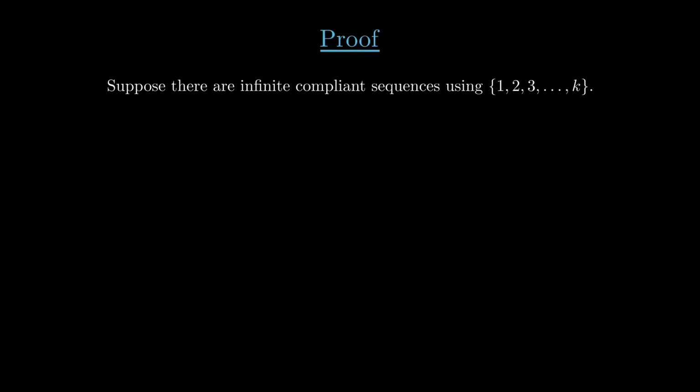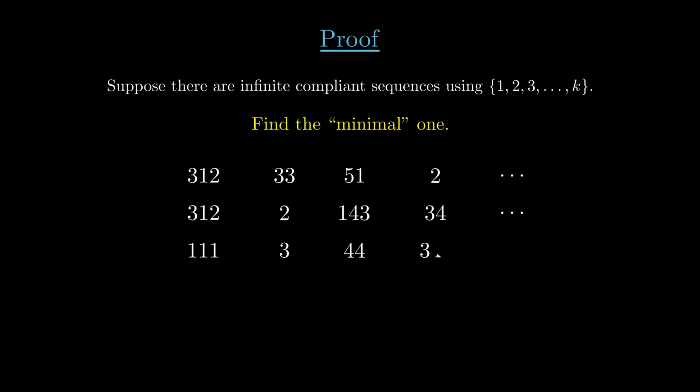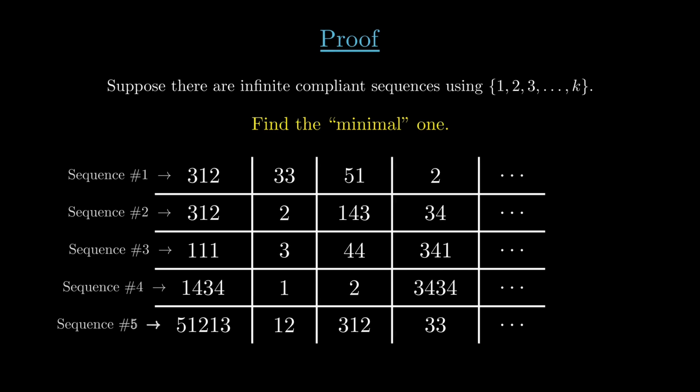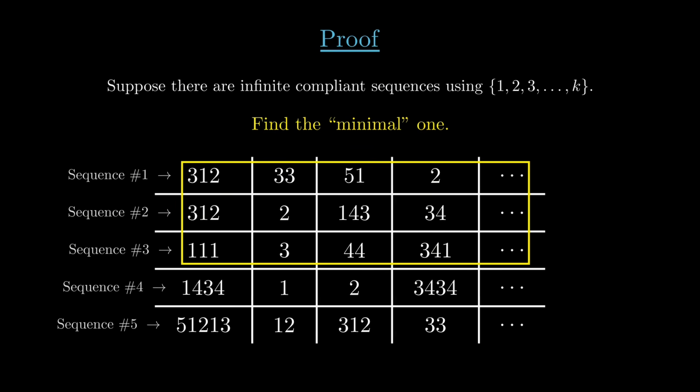We're going to find a minimal sequence in a certain sense. Of all those infinite compliant sequences, some of them have a first element of minimum length. Maybe there is an infinite compliant sequence where the first element is a string of length 1. If so, grab that first element. If not, there might be a sequence where the first element has length 2, and we could use that one. In this hypothetical example, there are sequences where the first element has length 3, so let's pick the first term from one of them. Now, there may be different infinite compliant sequences with that string as the first term.